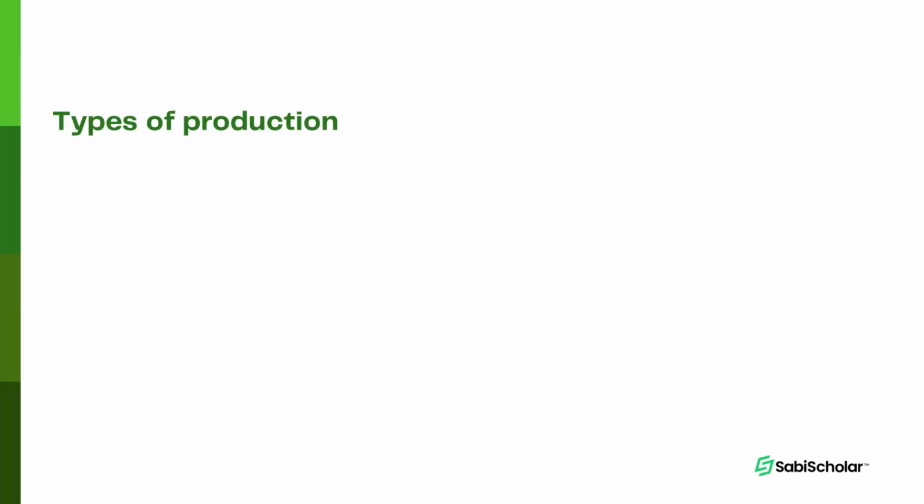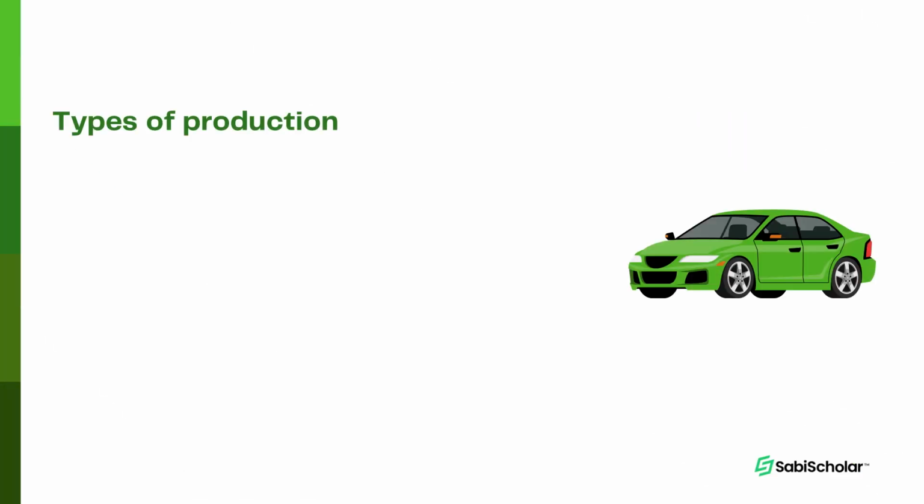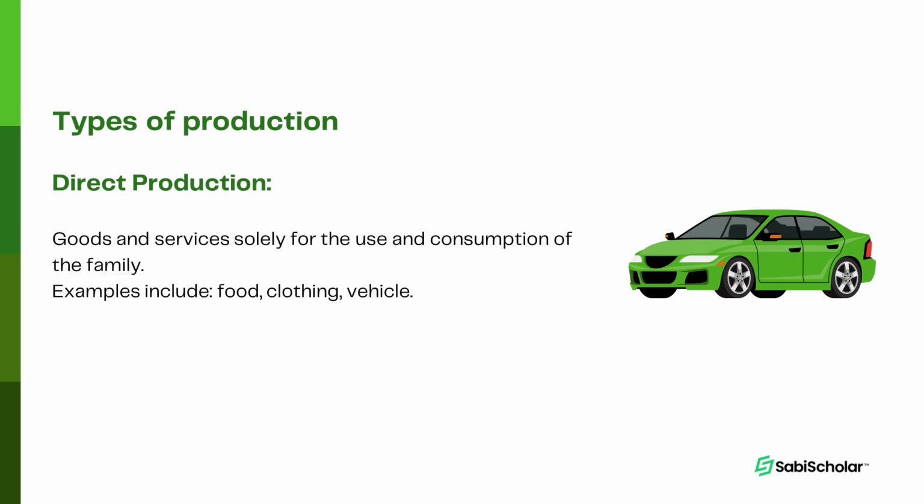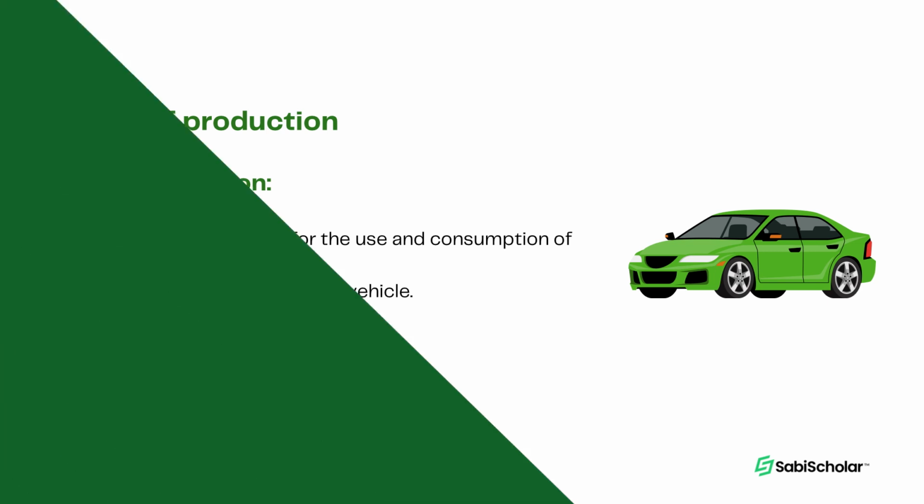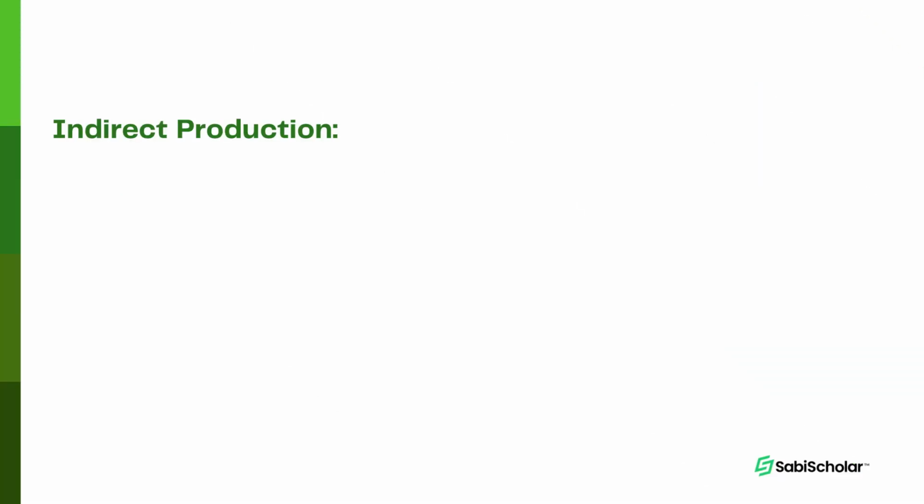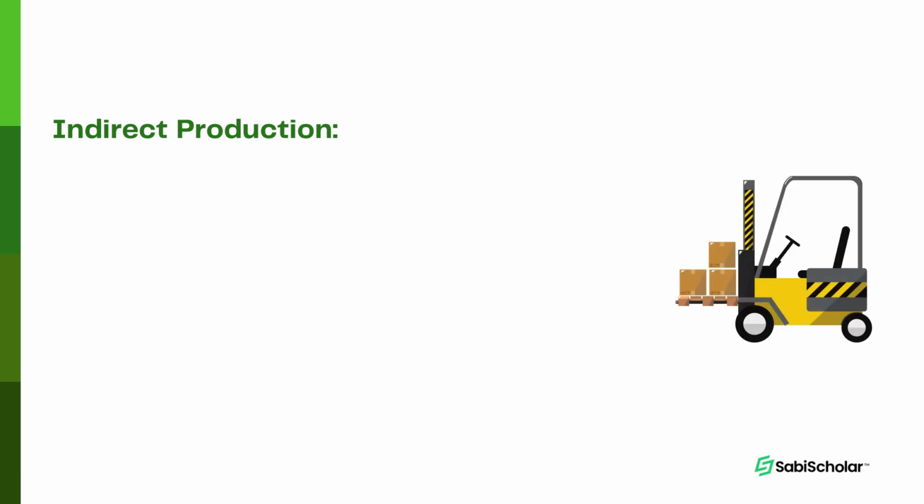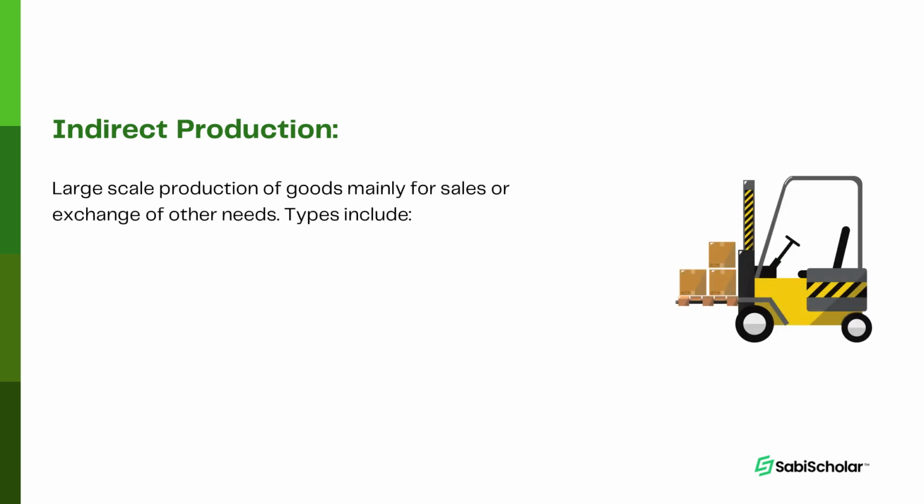Types of production. What are the types of production we have? First, let's look at direct production. It's a type of production where an individual produces goods and services solely for the use and consumption of the family. Like in farming, in agriculture, you say it's subsistence farming. They are not for sale as they are for family use and are produced in small quantities, and then you get to use family labor. Let's look at the next type, indirect production. Here, goods and services are produced on a large scale, mainly for sale or exchange for other needs.